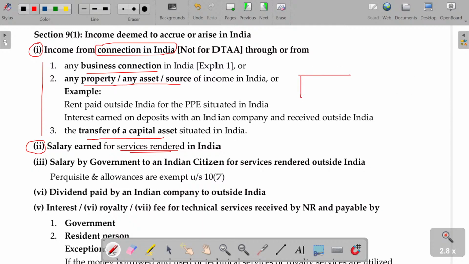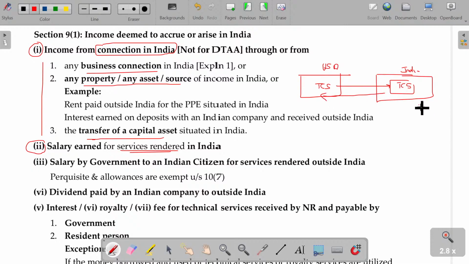So, for example, USA and India. Here TCS and TCS USA. An employee visits India for guiding the TCS company and later on returns to his own home country.